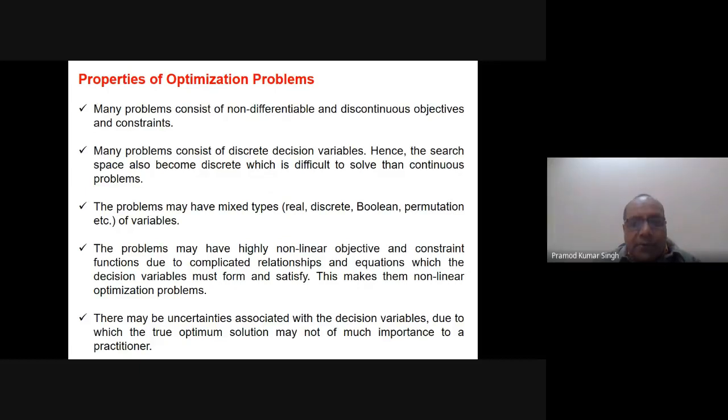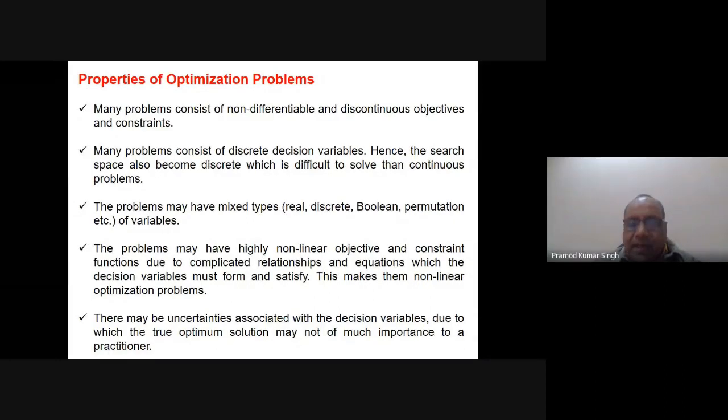So what are the properties of optimization problems? Many problems consist of non-differentiable and discontinuous objectives and constraints. Many problems consist of discrete decision variables, hence the search space also becomes discrete, which is difficult to solve compared to continuous problems. I'm not going to explain these things because I think all of you have a background in mathematics, so everyone knows these things. But I'm just emphasizing what the properties of optimization problems are.